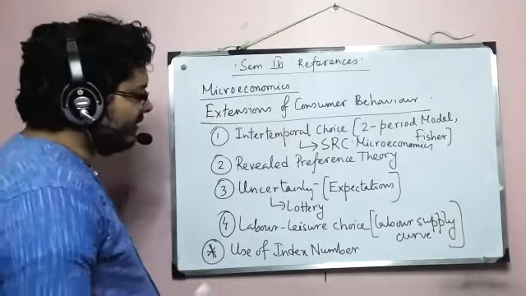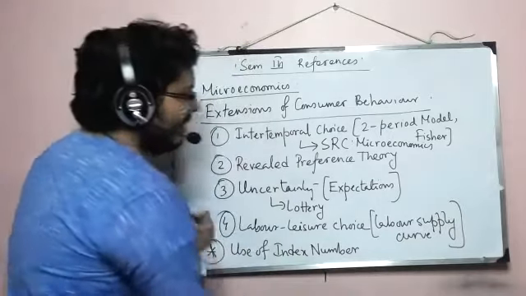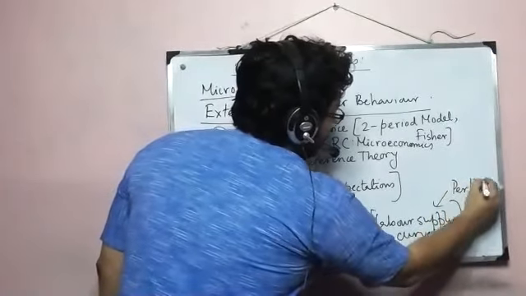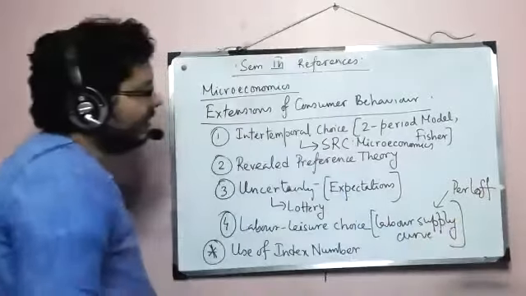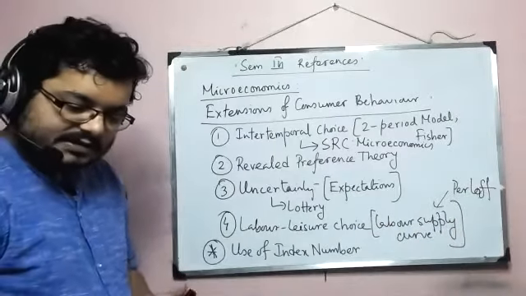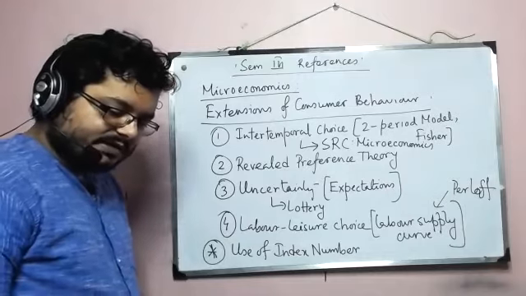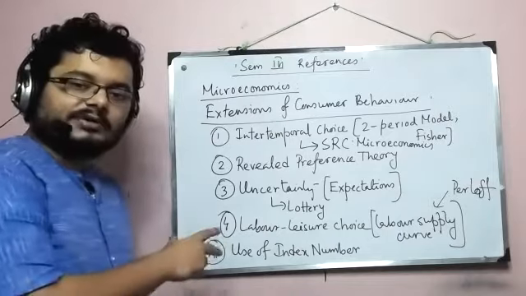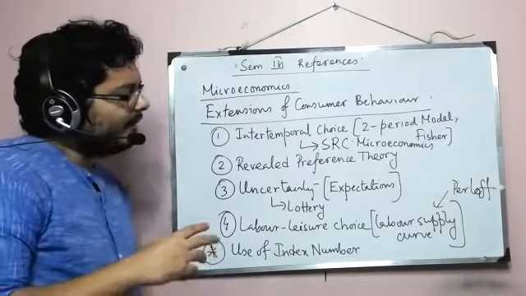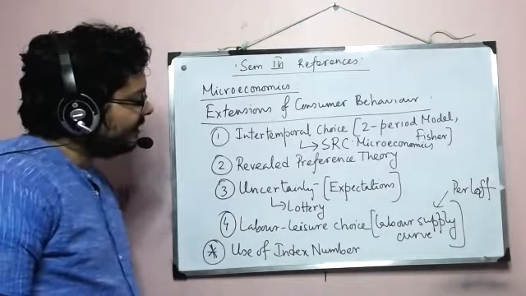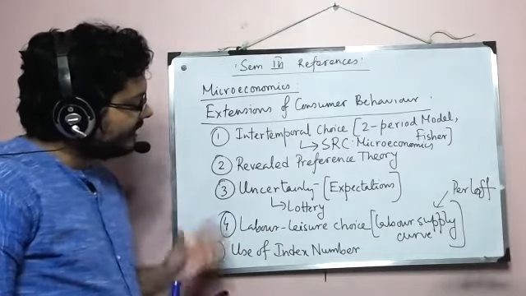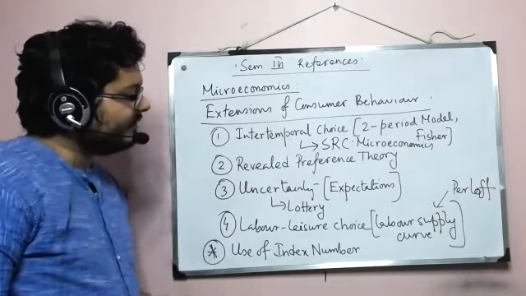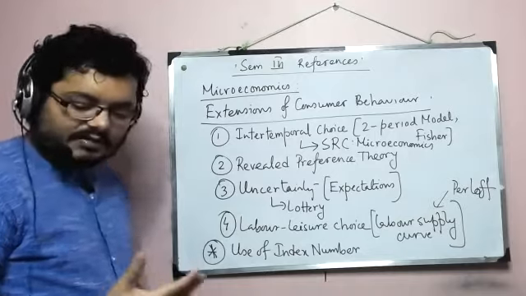Labor-leisure choice, we will read from Parkin. For uncertainty, it's better that we take a book, or 2 books, which are more mathematically inclined, so that we can go into the difficult levels and feel good about solving problems using a lot of mathematics.